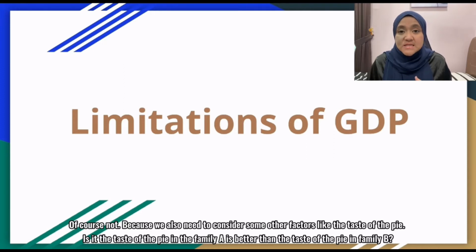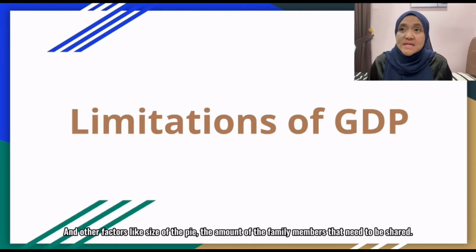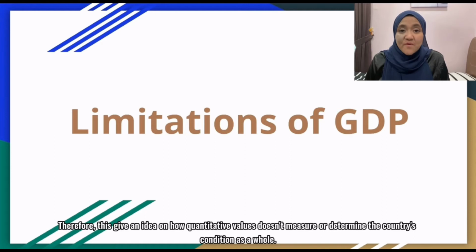Is the taste of the pie in family A better than the taste of the pie in family B? And other factors like the size of the pie and the number of family members that need to share it. Therefore, this gives an idea of how quantitative values do not measure or determine the country's conditions as a whole.